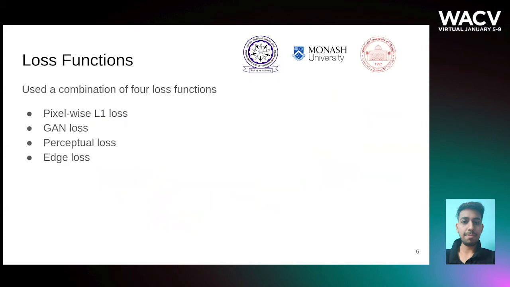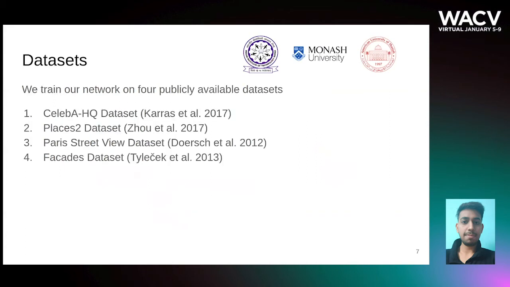We use a combination of four loss functions to train our network. Pixel-wise L1 loss enforces pixel-wise consistency in the predicted image. GAN loss and perceptual loss predict plausible results, and the edge loss helps us to predict sharp edges in the final completed image. We train our network on four publicly available datasets: CelebA-HQ dataset, Places2 dataset, Paris Street View dataset, and Facades dataset.